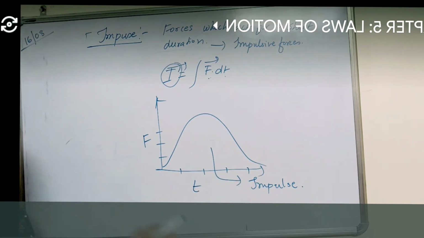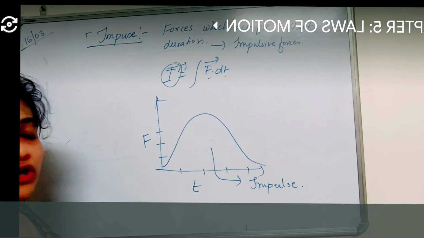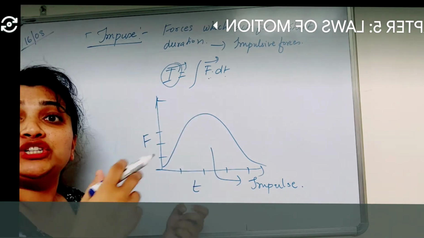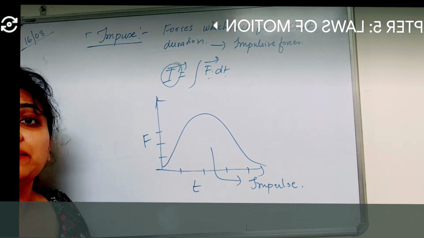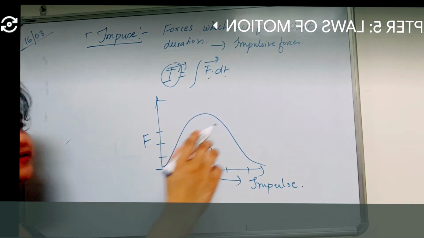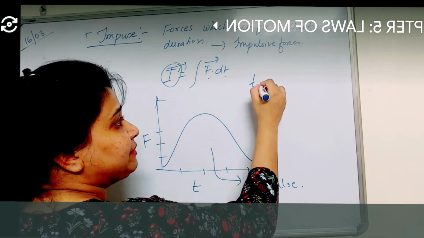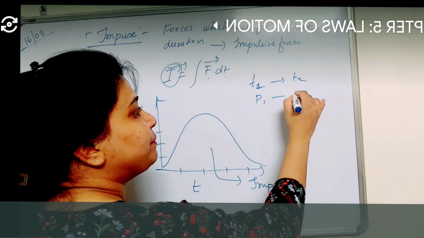Now, impulse of a force for a given time is equal to the total change in momentum of the body during the given time. So how much total change in momentum has occurred? That gives the impulse in a time t. Now, suppose from time t1 to t2, there is a change in momentum from p1 to p2.